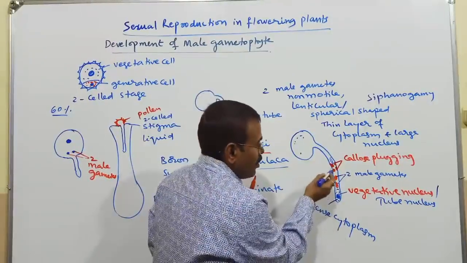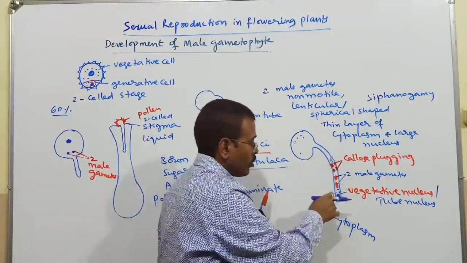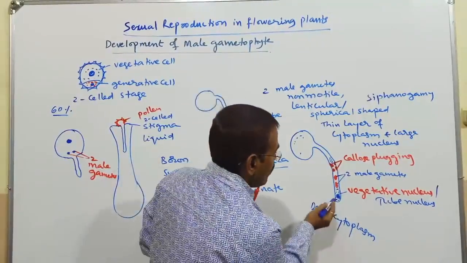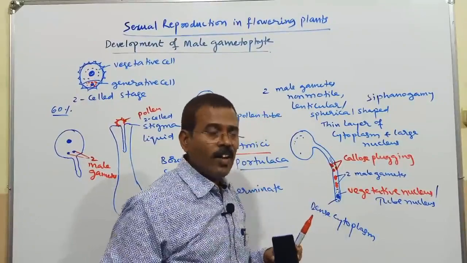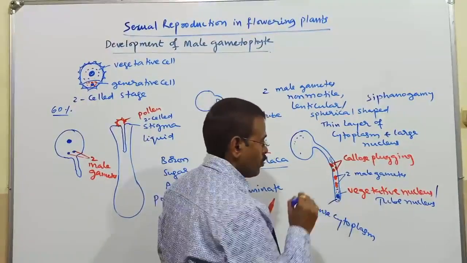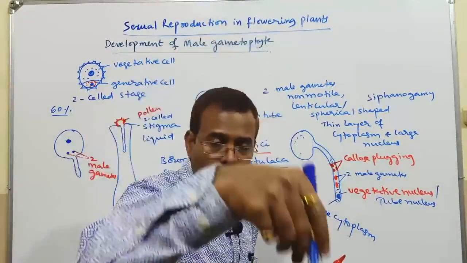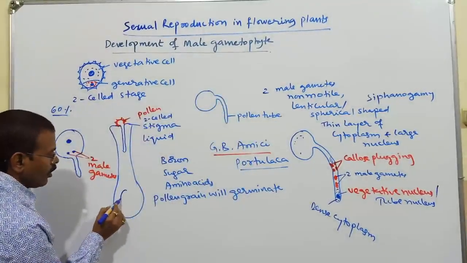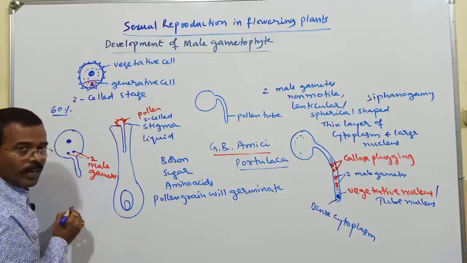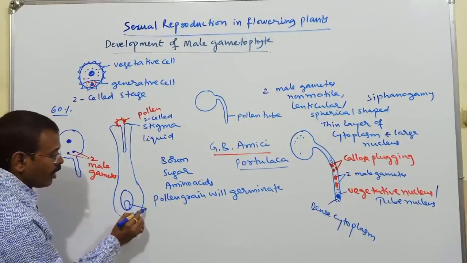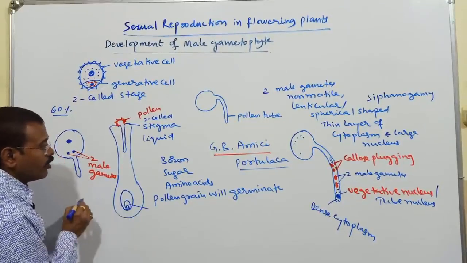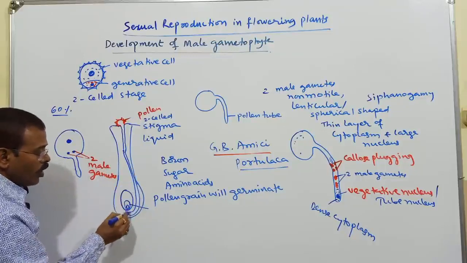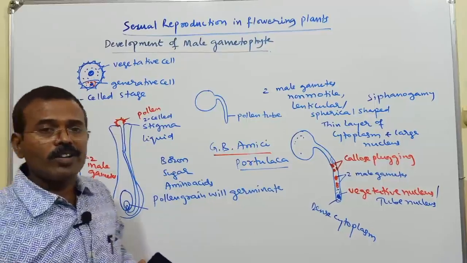The male gametes should descend towards the tip of the pollen tube. Once the vegetative nucleus disintegrates, these two male gametes will reach the tip. Then at the pollen tube there will be an ovule containing a female gametophyte, that is the embryo sac. This is the egg. So this male gamete will come and later take part in the fertilization process.